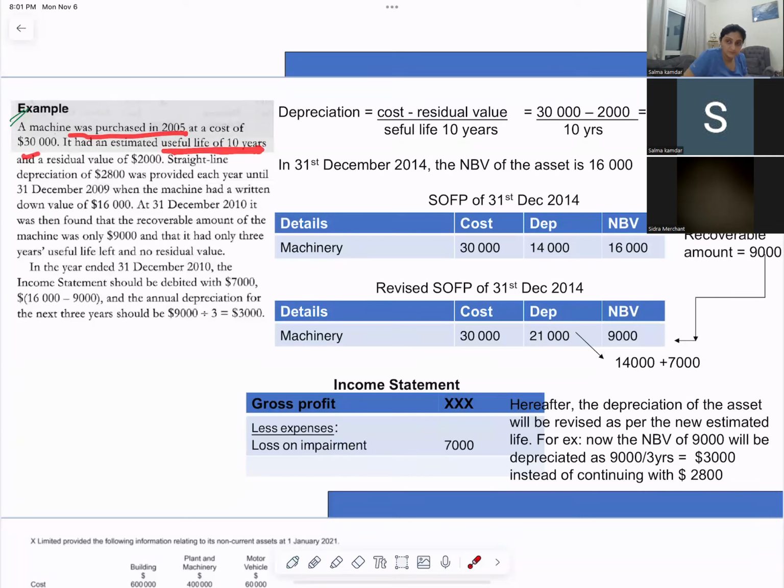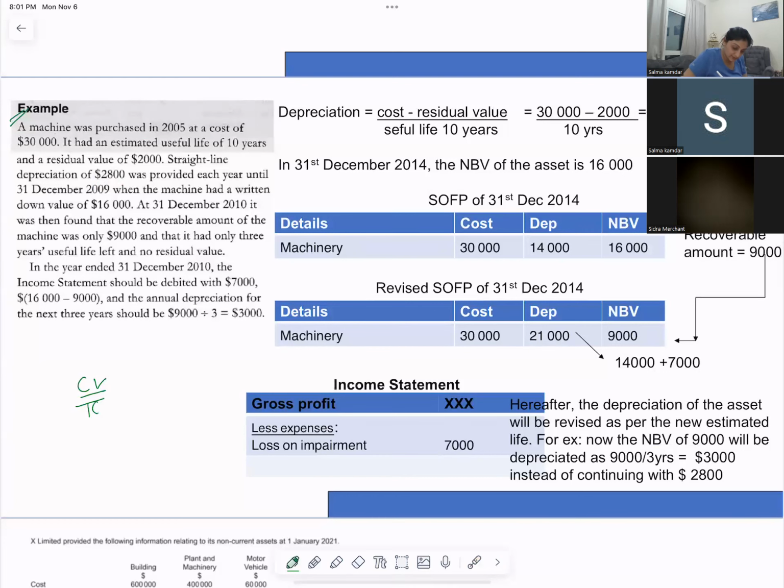It had an estimated useful life of 10 years and a residual value of 2,000. Straight line method, 2,000 was provided each year until 31st December 2009, when the machine was written down to the value of 16,000. Then in December 2010, it was found that the recoverable amount was 9,000 and only 3 years useful life. Carrying value is how much?